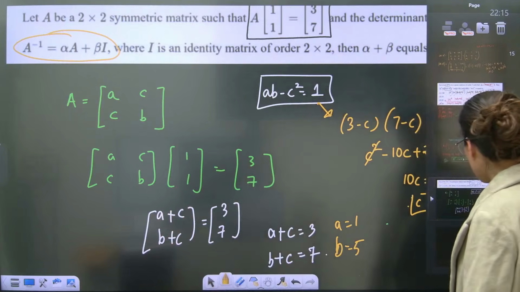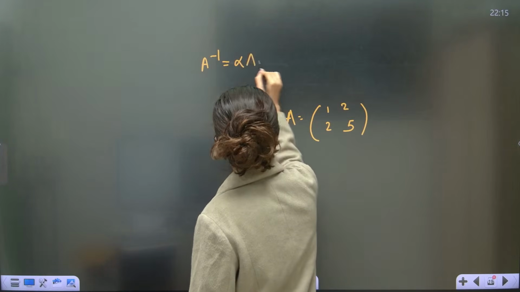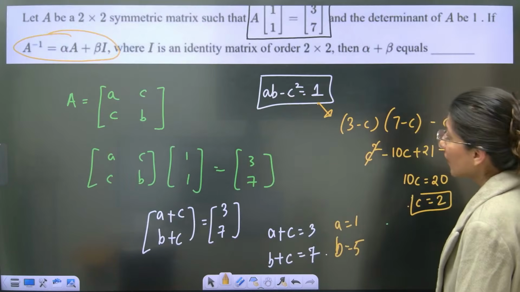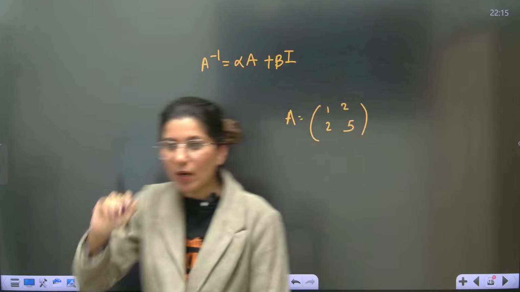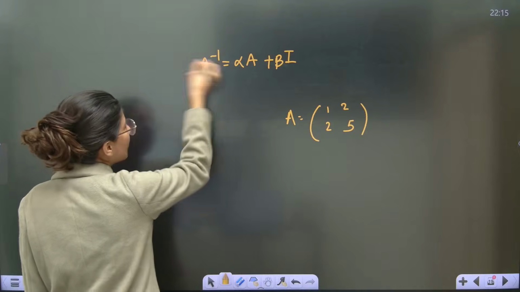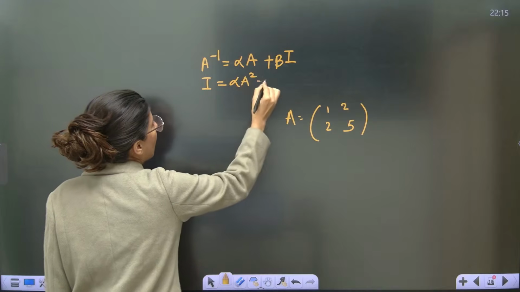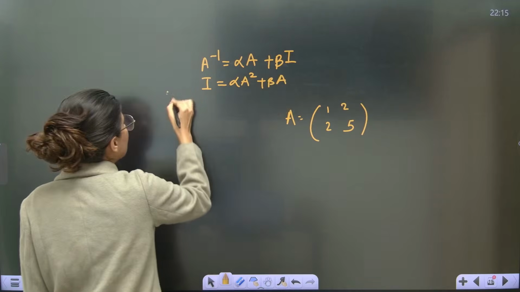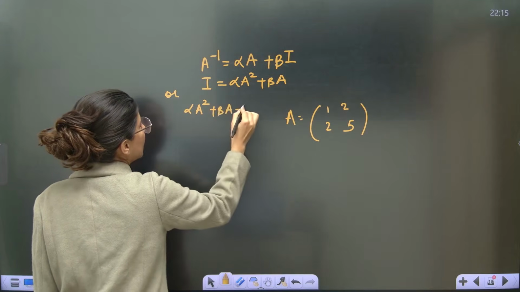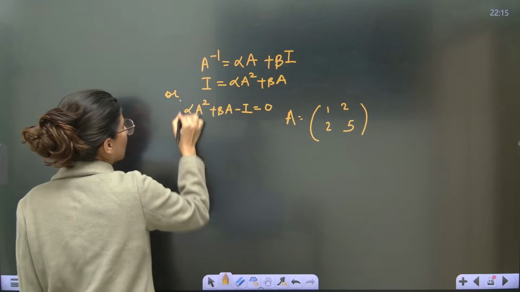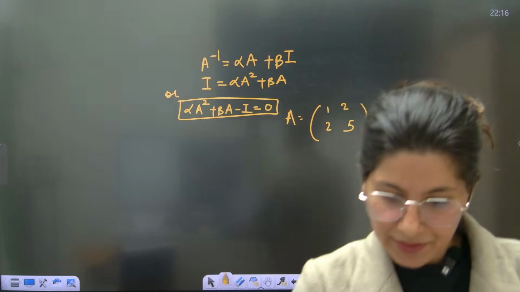So A inverse, I'm going to modify it. A inverse is equal to alpha A plus beta I. If you multiply A throughout this equation, then you will get your characteristic equation. A into A inverse is the identity matrix, so alpha A squared plus beta A. Or you can simply write this as alpha A squared plus beta A minus identity is equal to 0. Correct? Getting it? Understanding it? Yes?